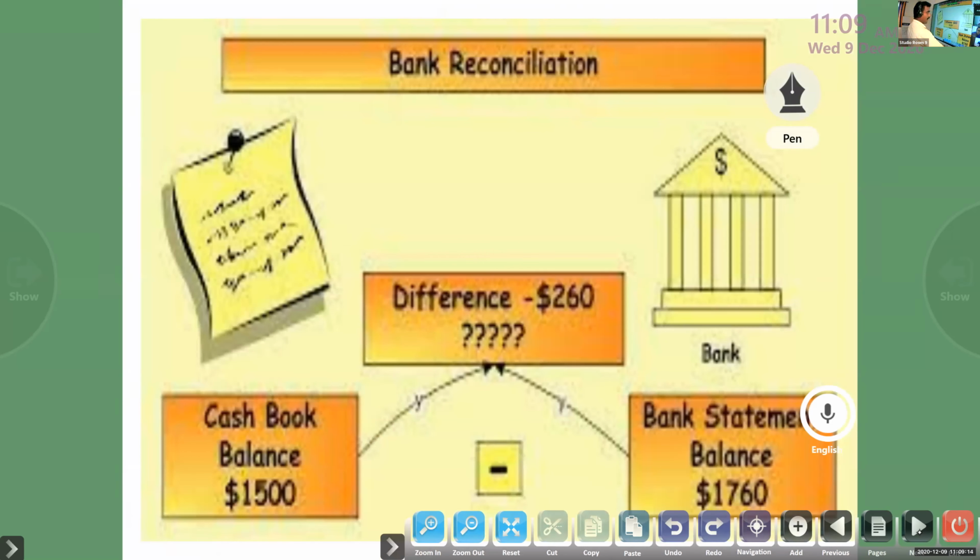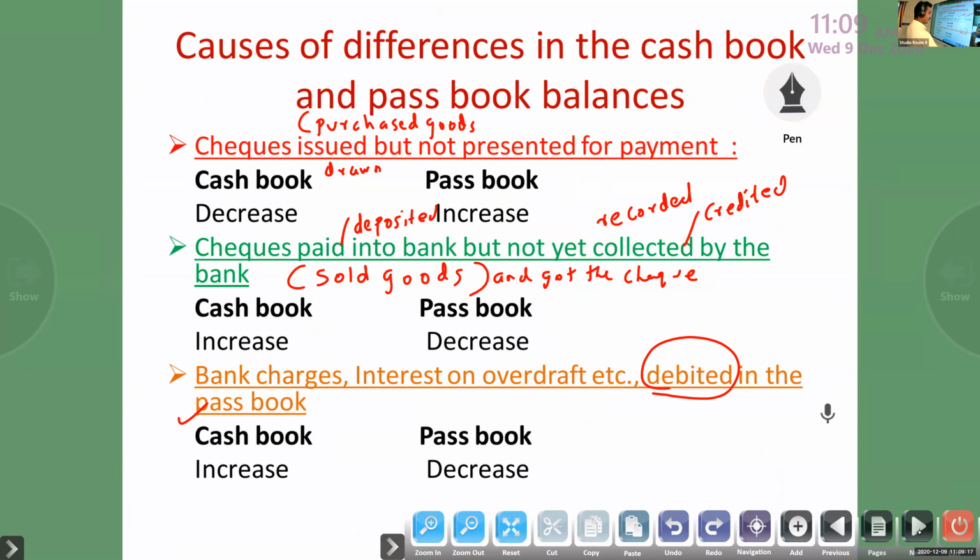We said bank credit balance means our amount is more. Debited in the passbook, debited in the bank book, passbook decrease. No need of any example. Debited in the passbook, not in the cash book. One sentence is implied: debited in the passbook but not recorded in the cash book. Then only the difference will come. That is the implied sentence.